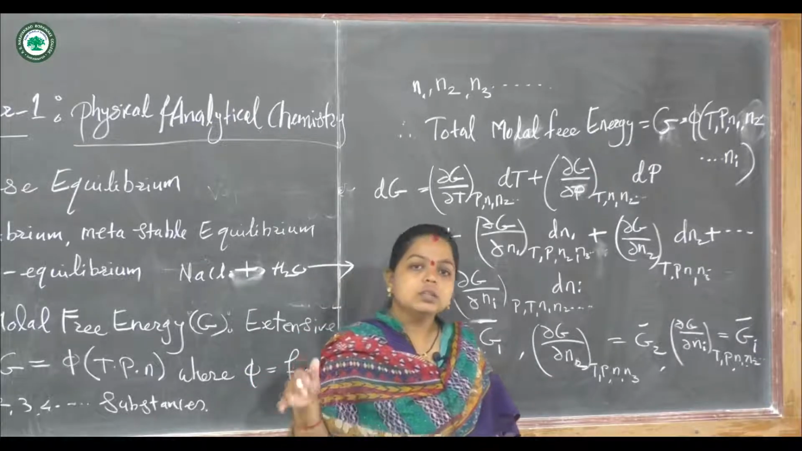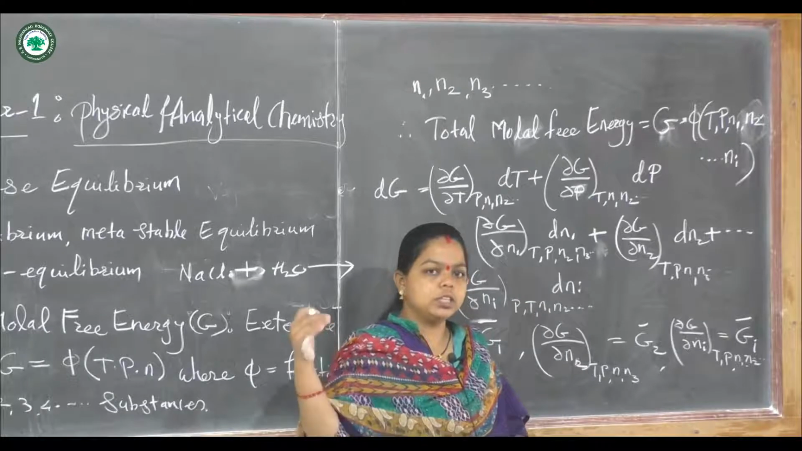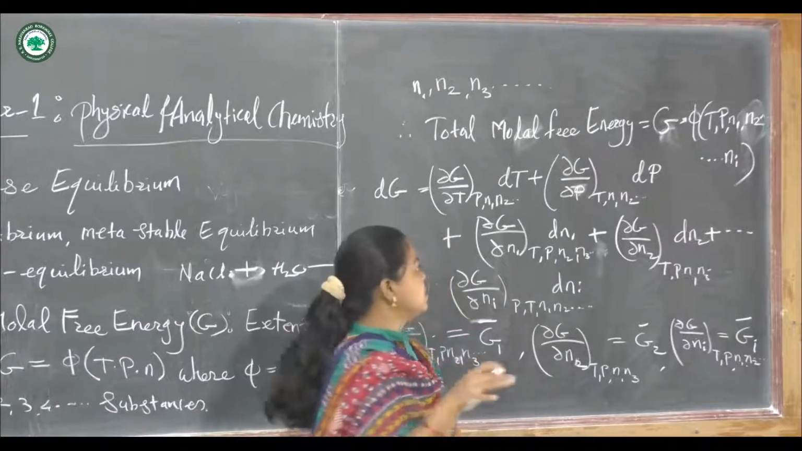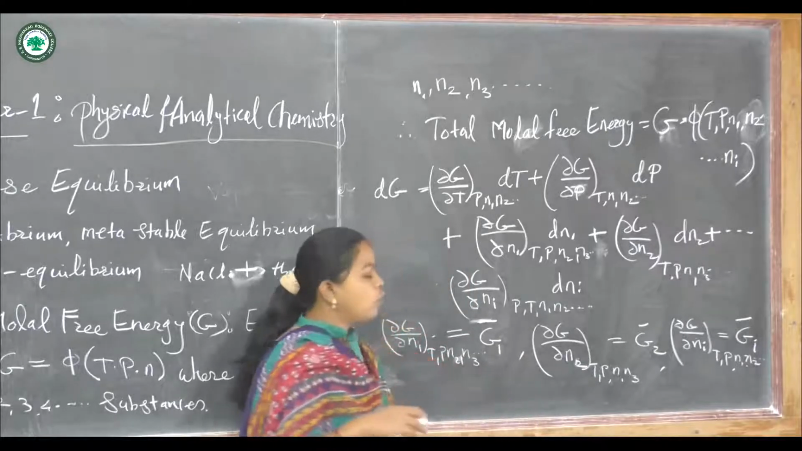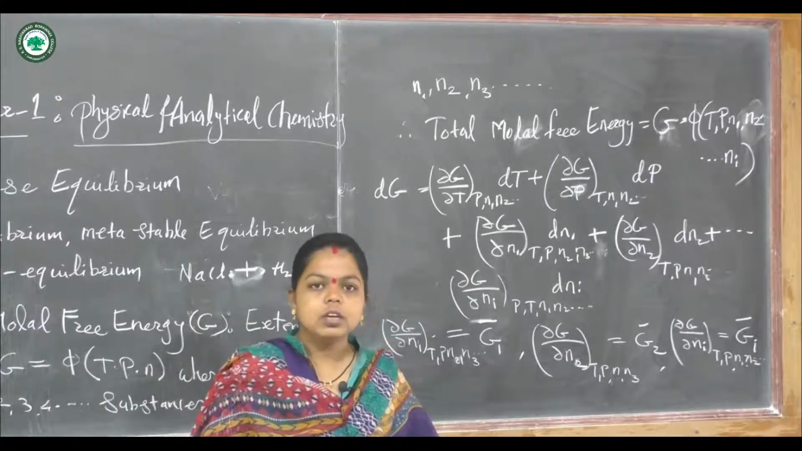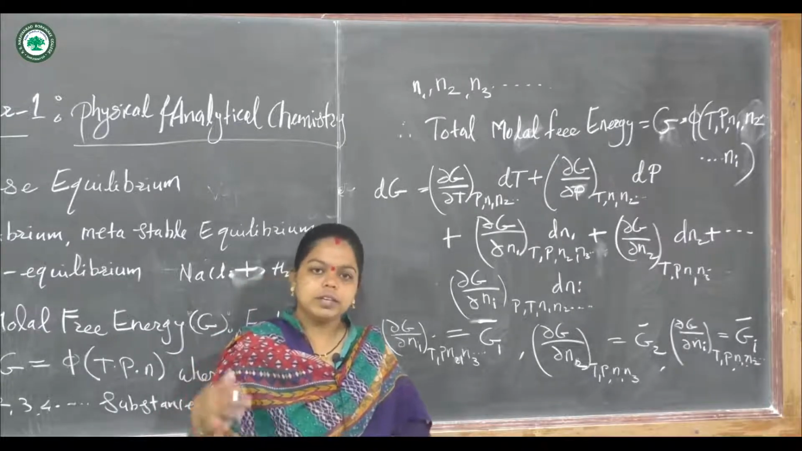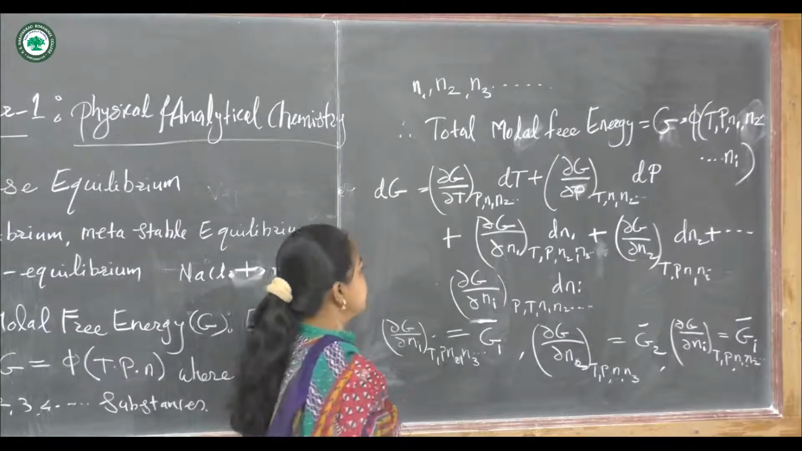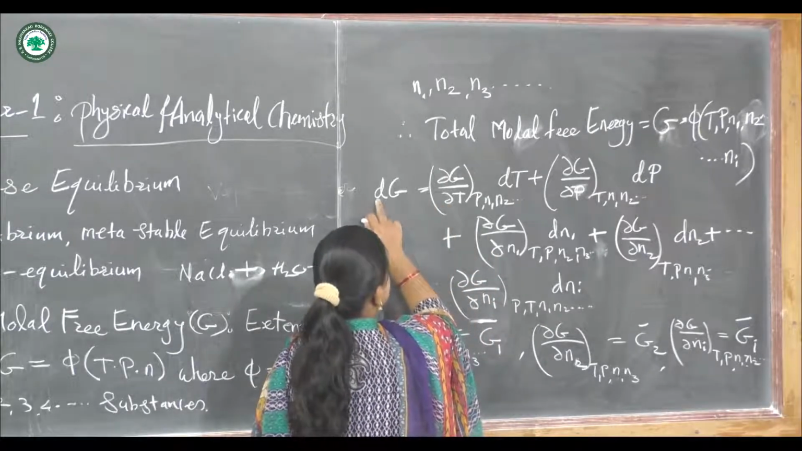These are the moles of the substances 1, 2, 3 and i in the system, and T and P are the temperature and the pressure. Now in order to calculate the change in the molar free energy, we have to keep some variables constant while we can change the other variables of the system. Now let us consider this equation, change in the free energy, that is dG.